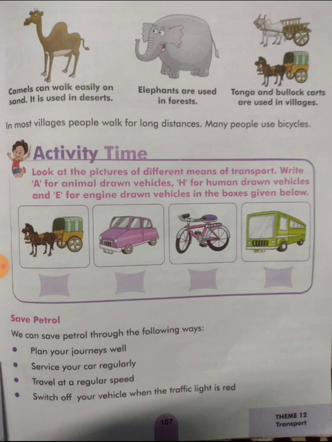So now it's your activity time, that you will do yourself. Look at the picture of different means of transport and write A for animal drawn vehicle, H for human drawn vehicles, and E for engine drawn vehicles in the boxes given below.